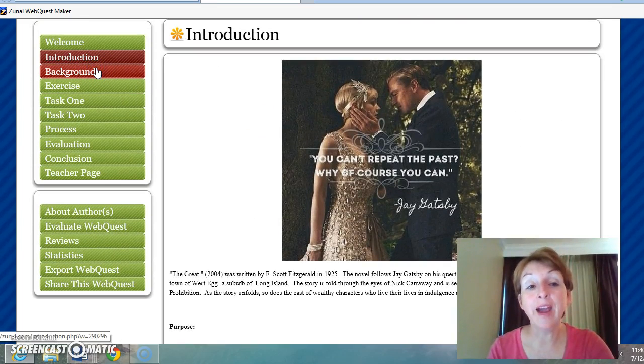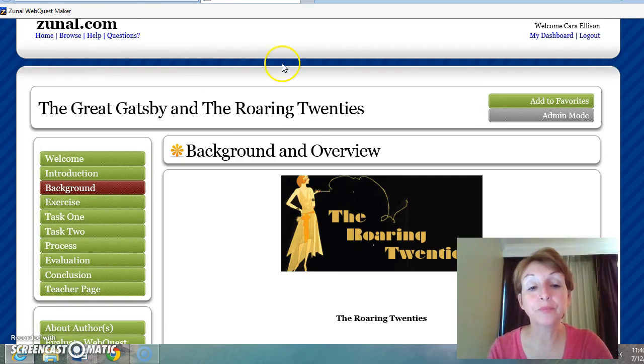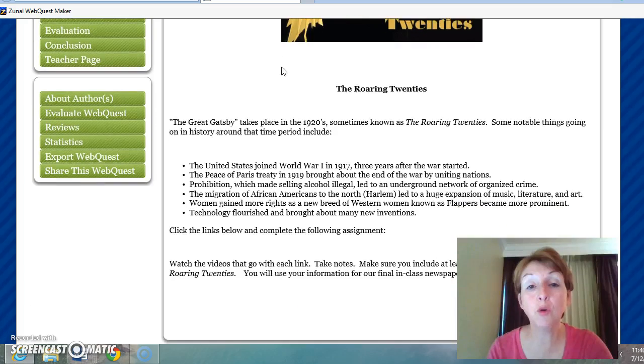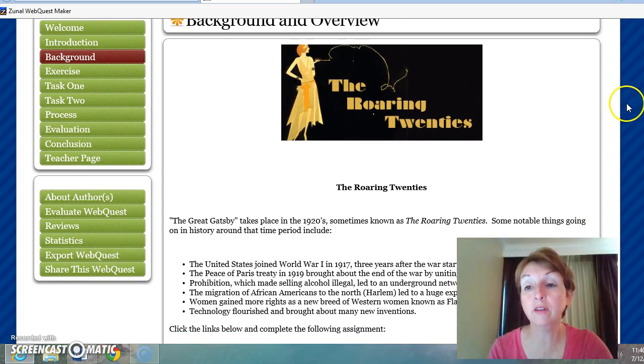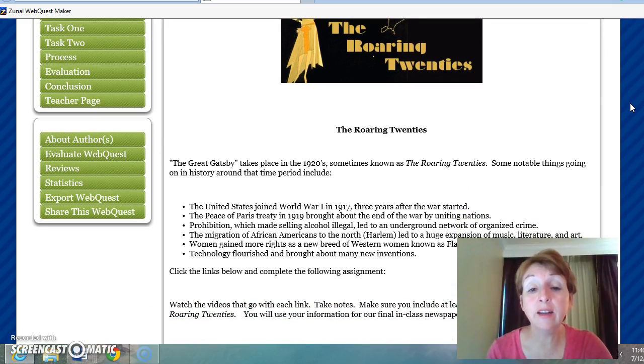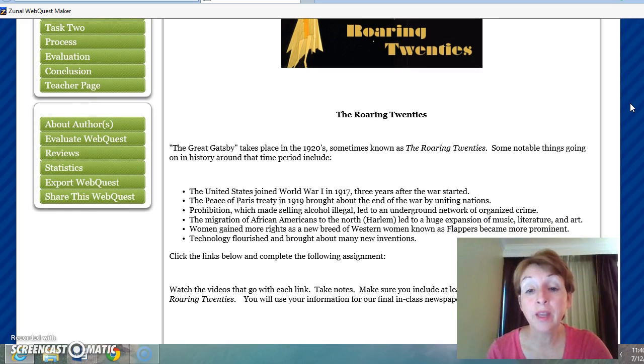Next, I want to go to the background section of our web quest. The Roaring Twenties, of course, is the setting of the Great Gatsby. But there is some background information that's important to know about this time period. One of the things is that the United States had joined World War I in 1917, and then by 1919 it had ended, with the Peace of Paris Treaty. And this brought a uniting of the nations that essentially ended the war.